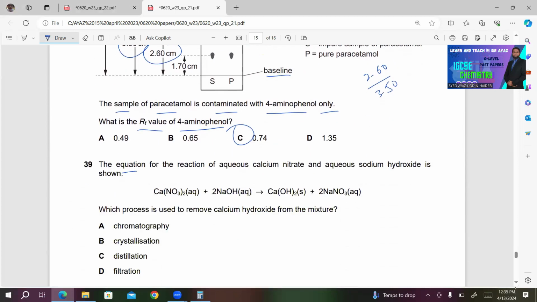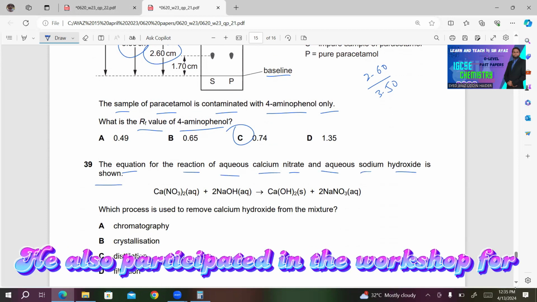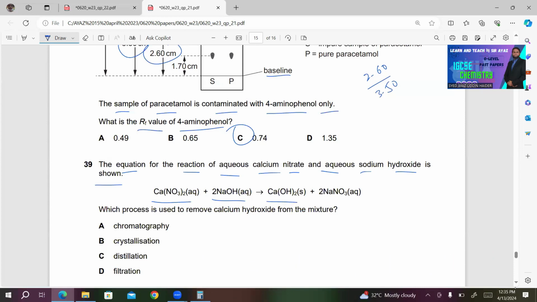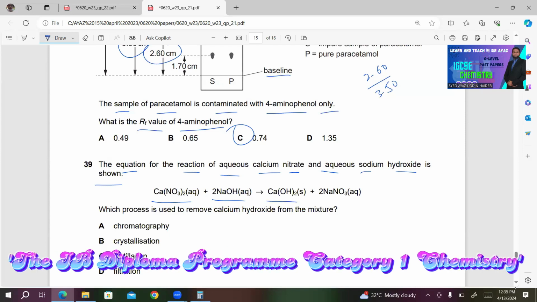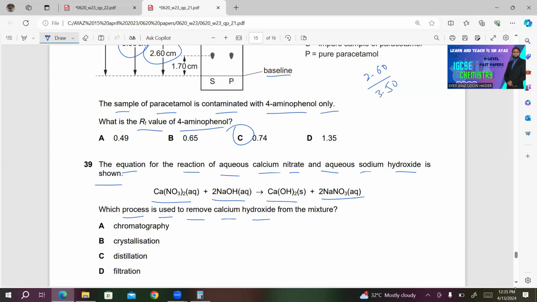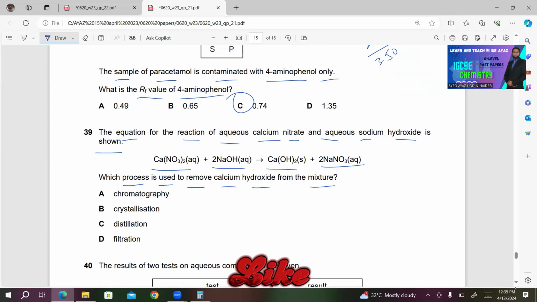Number 39. The equation for the reaction of aqueous calcium nitrate and aqueous sodium hydroxide is shown. Ca(NO3)2 aqueous plus 2NaOH aqueous gives Ca(OH)2 solid plus 2NaNO3 aqueous. Which process is used to remove calcium hydroxide from the mixture? Calcium hydroxide is existing in the solid state, so it must be removed through filtration. So D is the right answer in this case.